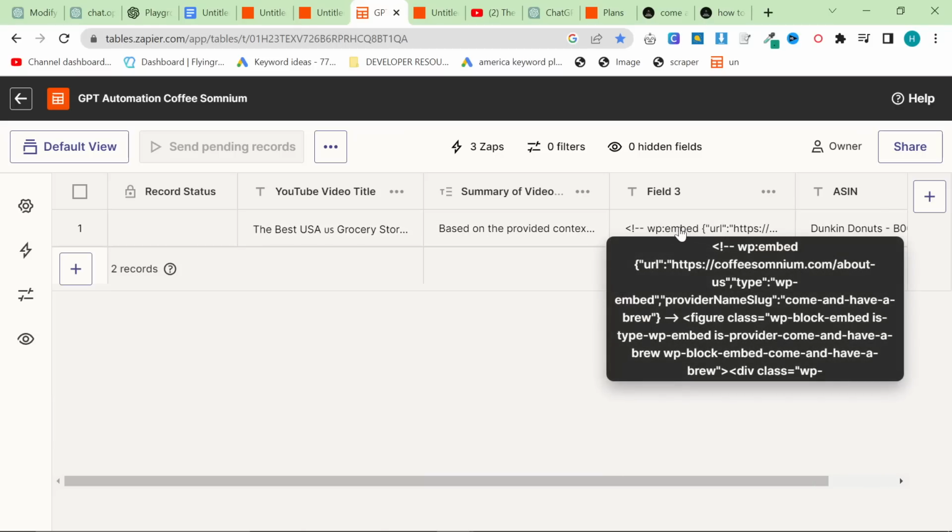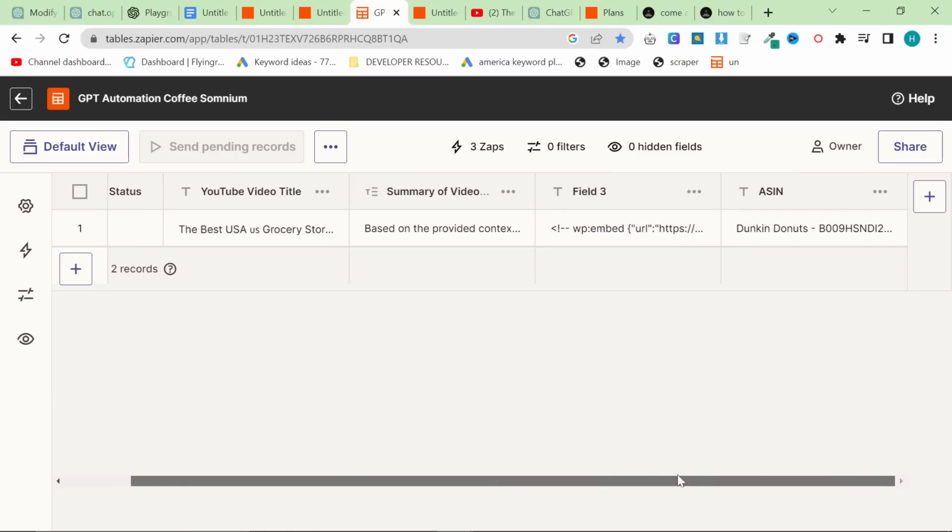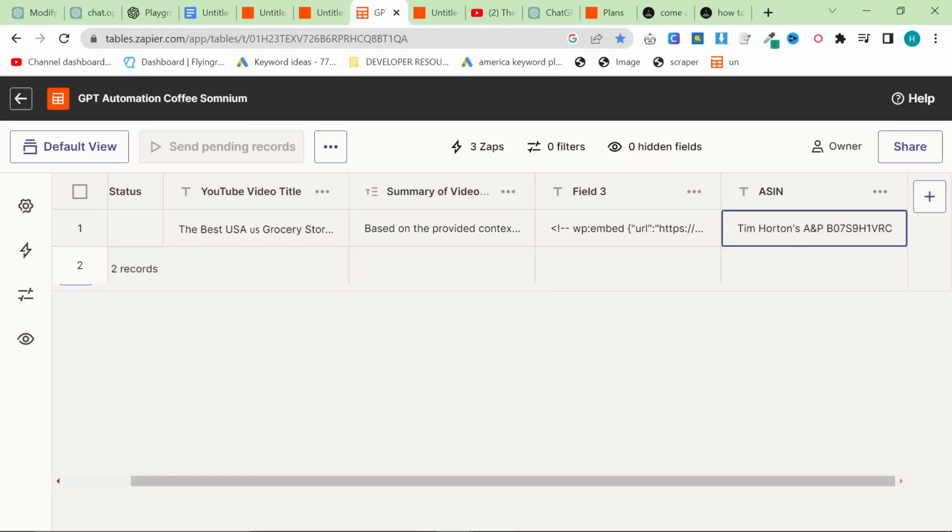Field 3, you can completely ignore. This was just me testing. And then field 4 is where the magic happens. So what I did was I put the brand followed by the ASIN.